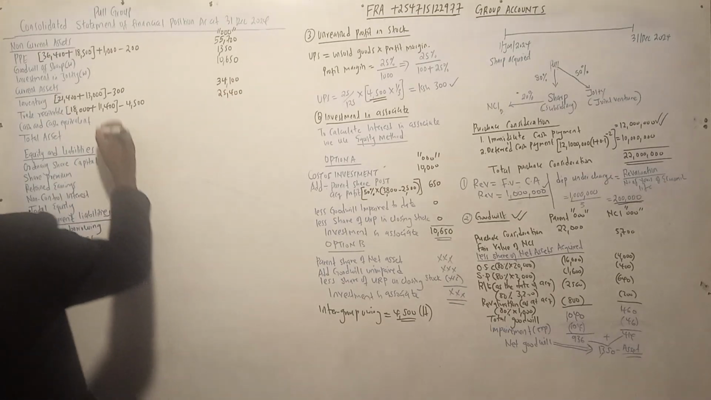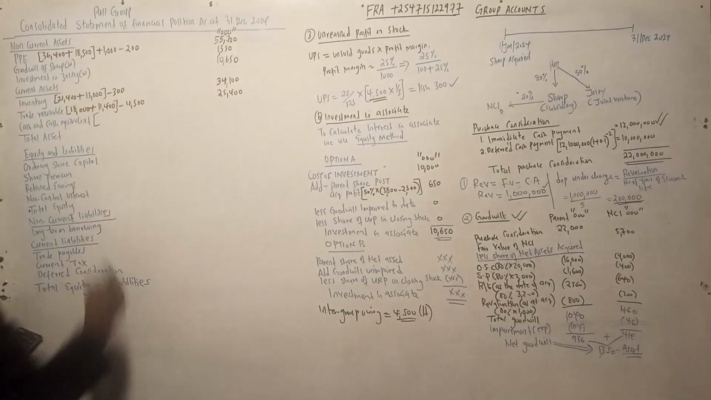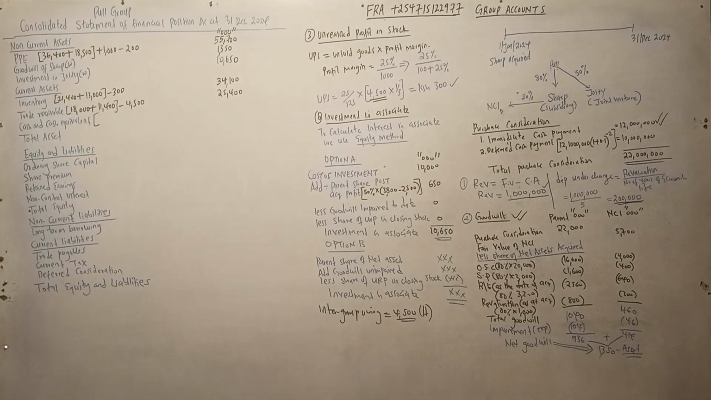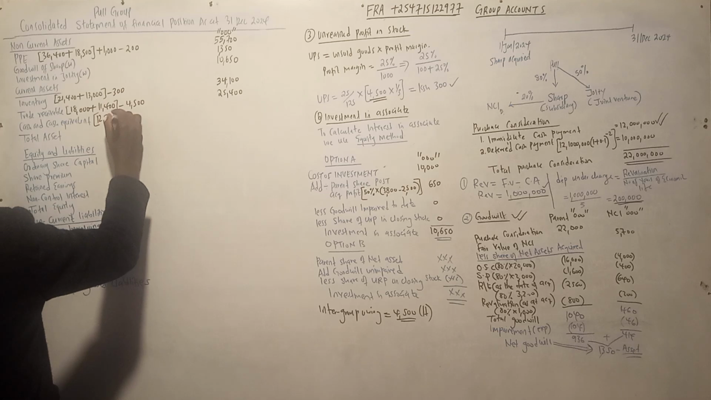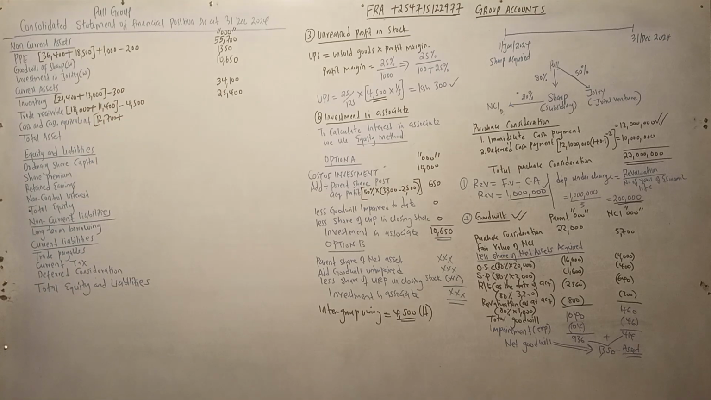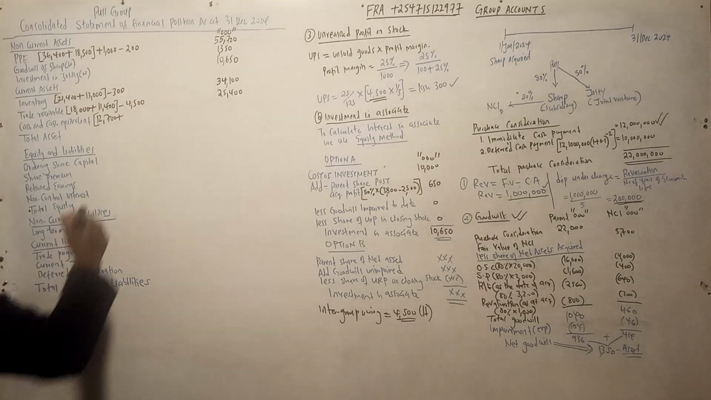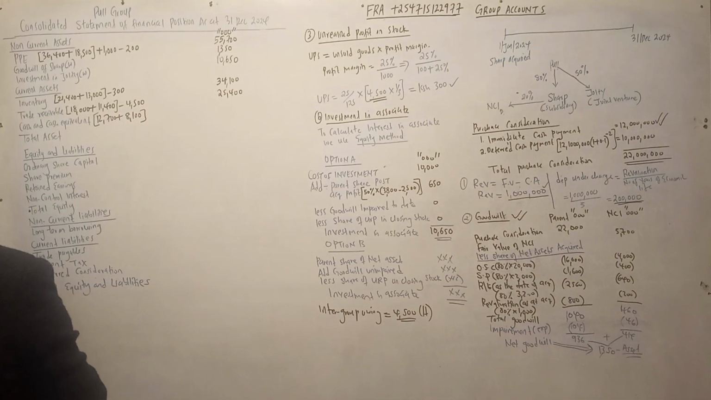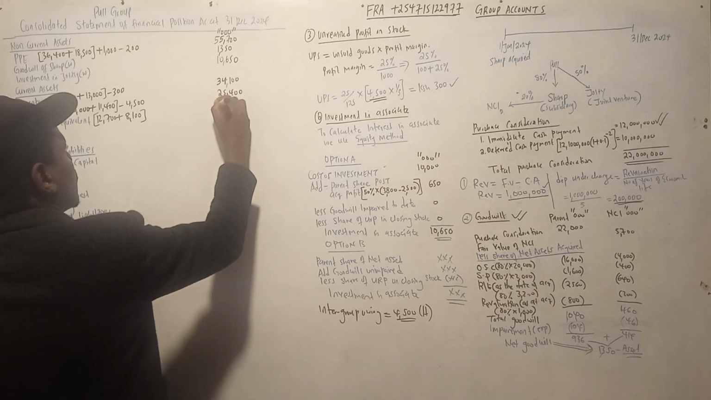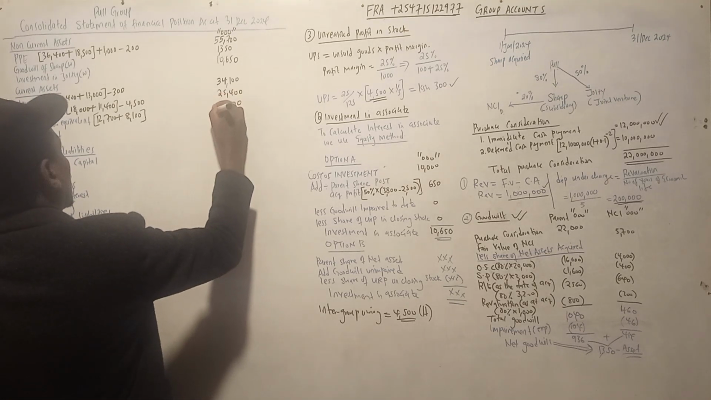25,400. Cash and cash equivalent, there was no account affecting cash and cash equivalent, so we take it direct. 12,700 for the parent and subsidiary. 12,700 plus 80,100, that is 2,800. So we can get our total assets.